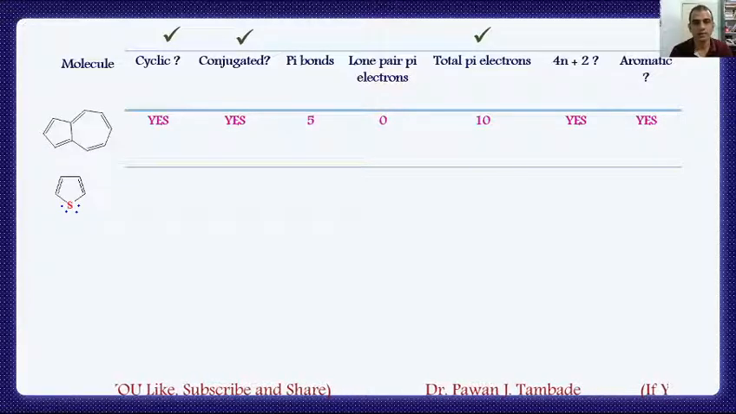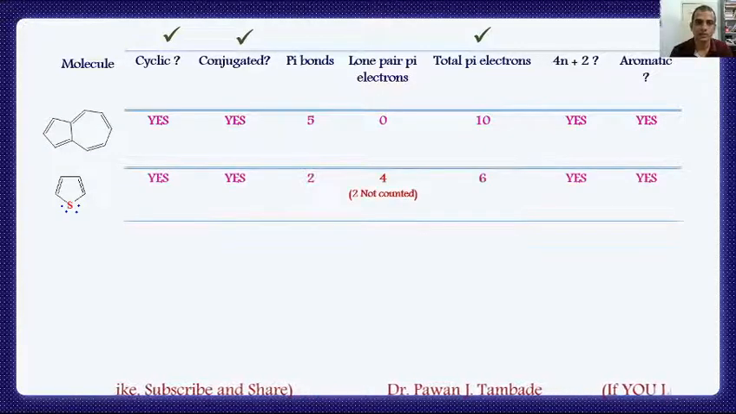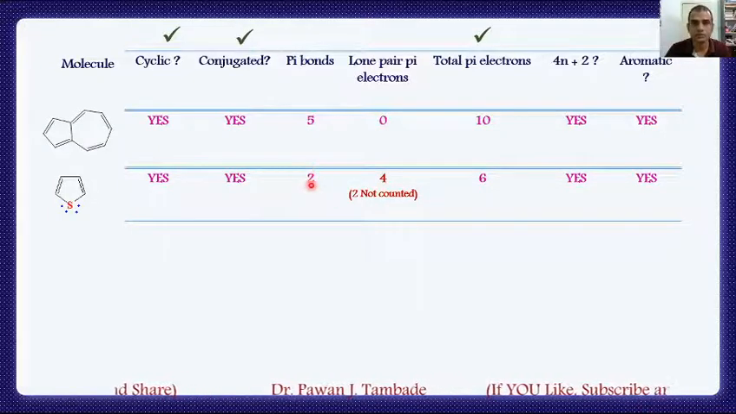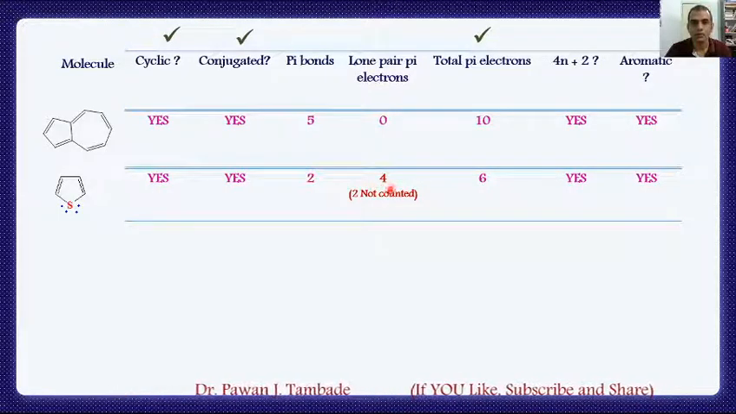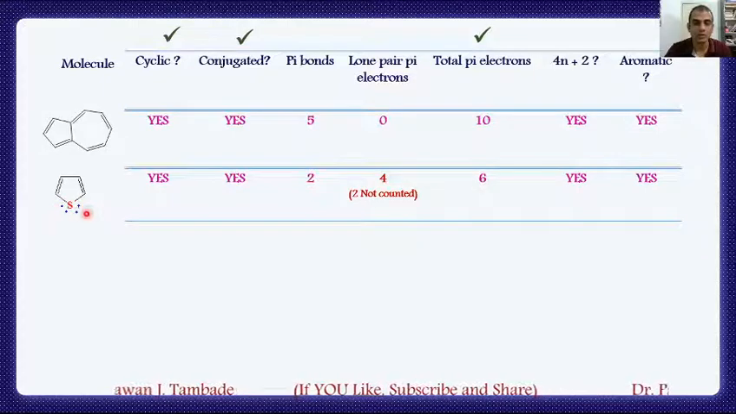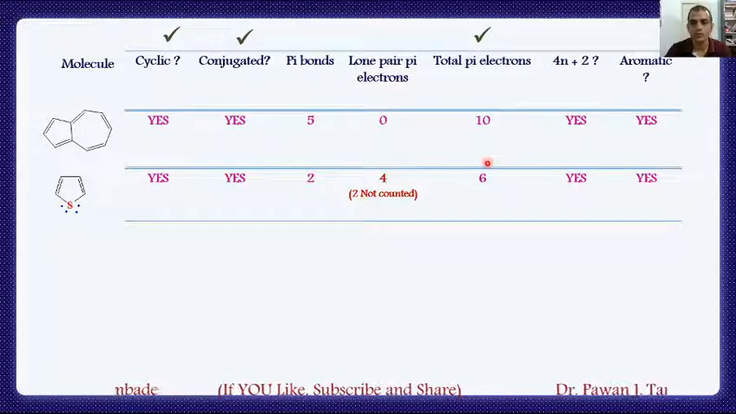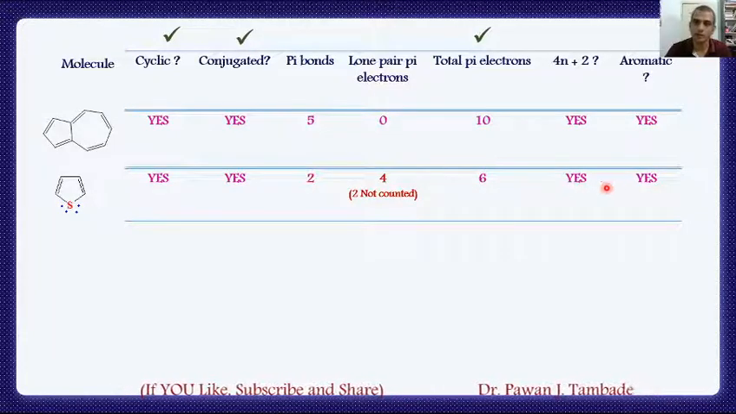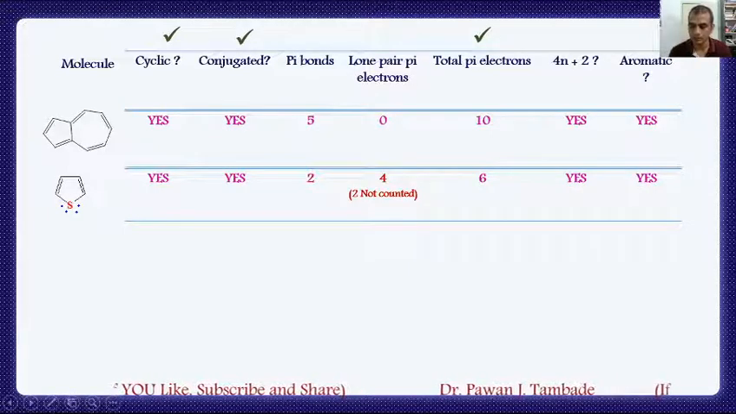Look at this thiophene. Thiophene is also cyclic, conjugated, it is having 2 pi bonds and 2 lone pairs of electrons, that is 4 electrons. But out of these, 2 are not counted, because the rule says out of 2 lone pairs of electrons, only 1 lone pair is counted for the pi system. So the total number of pi electrons is 6. The molecule obeys the 4n plus 2 pi electron rule, and thus it is aromatic in nature.